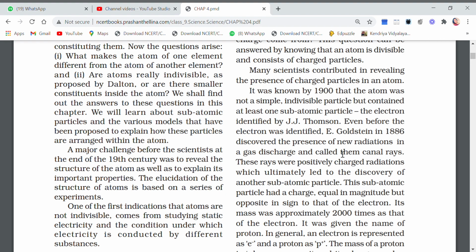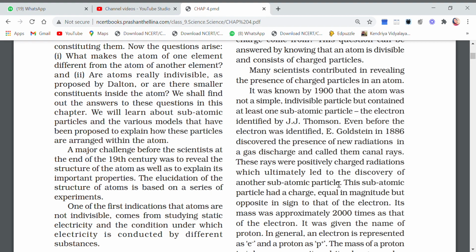I will show you this video also just to explain how they discovered electron and proton. These rays were positively charged radiations which ultimately led to the discovery of another subatomic particle, and that subatomic particle was equal in magnitude but opposite in sign to the electron.